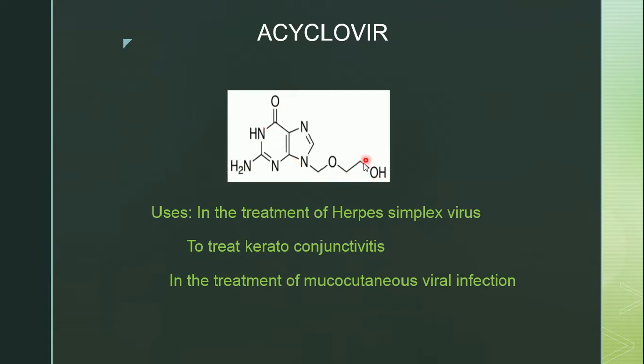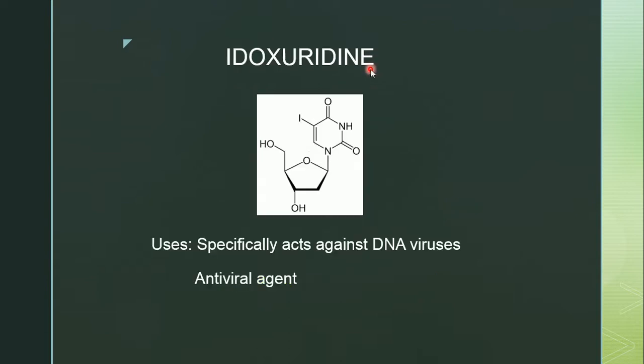As a side chain there is a hydroxy ethoxy methyl group attached at this position. That is structure of acyclovir. It is used in the treatment of herpes simplex virus, to treat keratoconjunctivitis, means inflammation of the conjunctiva and keratin layer. In the treatment of mucocutaneous viral infection, we can use this acyclovir.